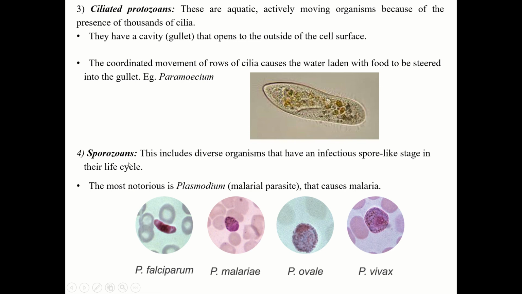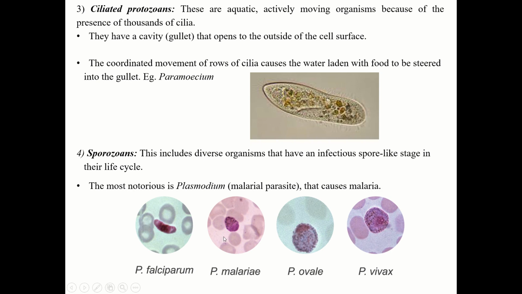Now next is the sporozoan. These include diverse organisms that have an infectious spore-like state in their life cycle. So they produce infections. The spore produces infection. The most notorious is the Plasmodium, which is called the malarial parasite that causes malaria. So Plasmodium vivax.